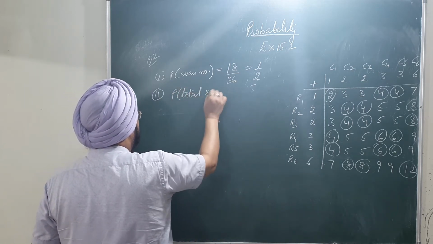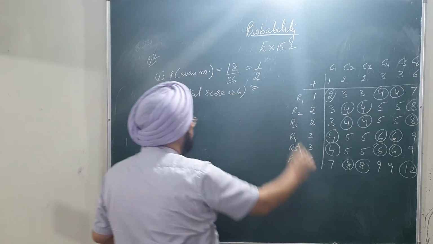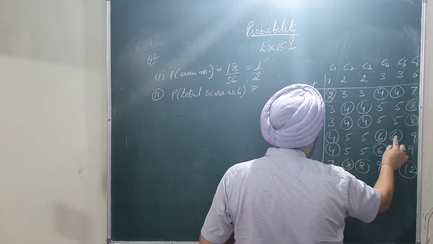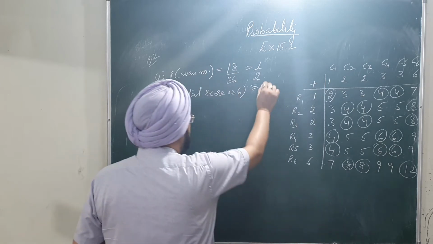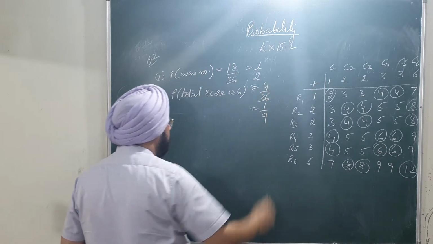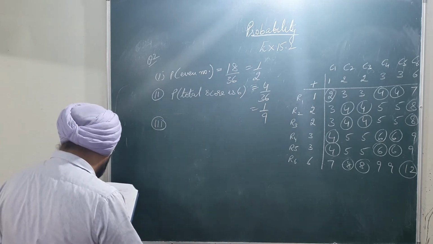Total score is 6. So let's count. There is 1, 2, and this is 3 and 4. So there are only 4 cases out of 36. So this is 1/9. Then we are having third part.